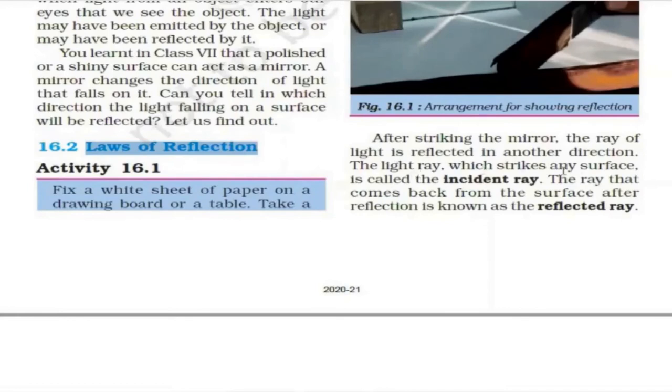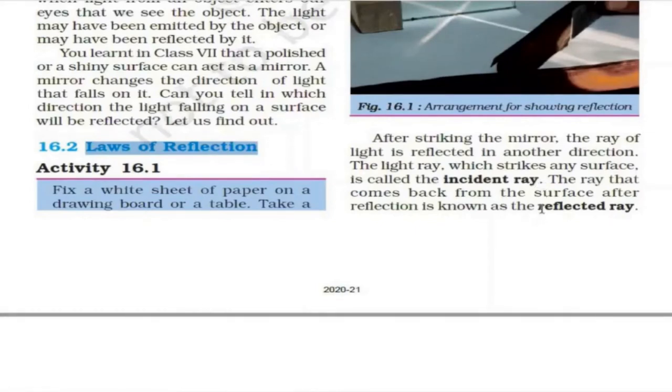The light ray which strikes any surface is called the incident ray. This is an important definition you have to learn. What is an incident ray? Incident rays are those rays which strike any surface. In terms of a mirror, the rays which strike the mirror surface are called incident rays.